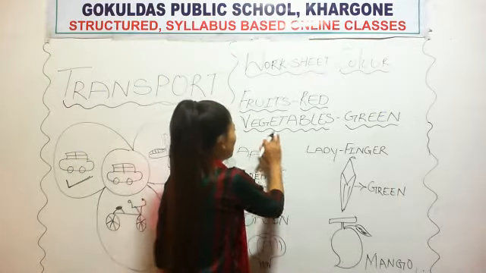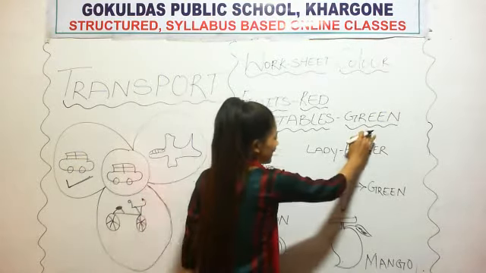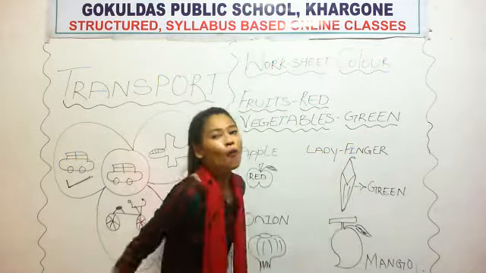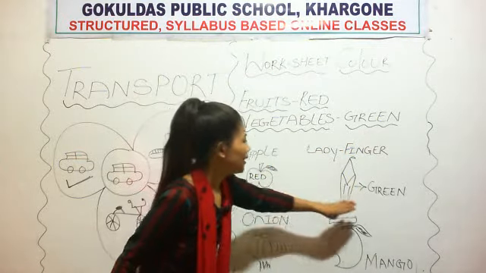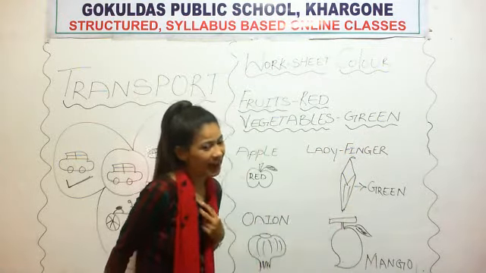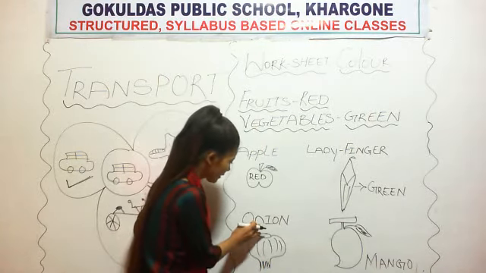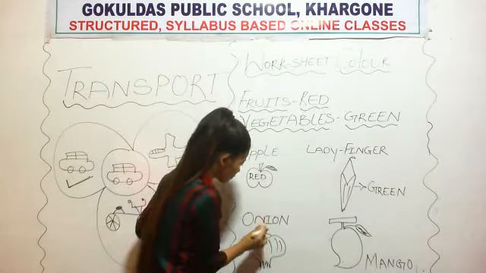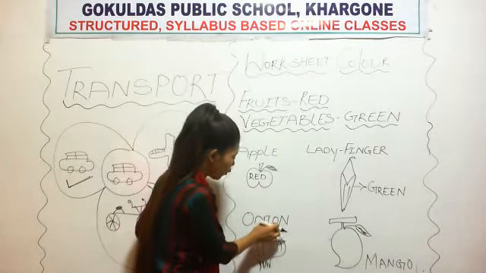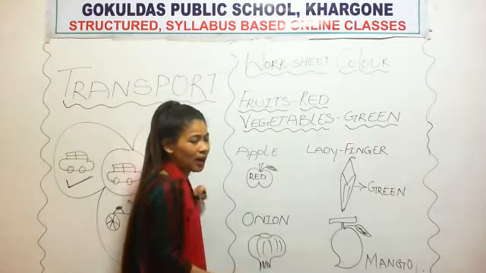So lady finger is a vegetable. You will put green color. Okay, the next one. O-N-I-O-N, onion.